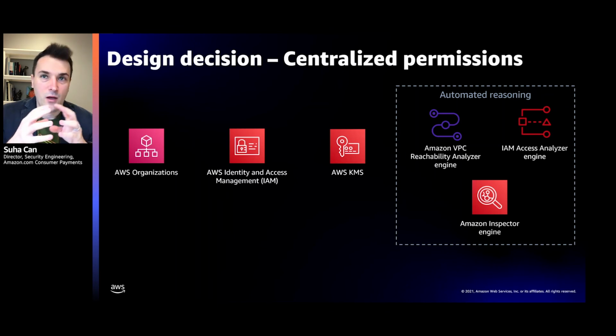This led to a very large number of identity policies, resource policies, service control policies, VPC endpoint policies, and security groups, access control lists. It really turned out to be tens of thousands of lines of these policies. And while they are managed by a dedicated team, and each change to them goes through a deployment pipeline, it's just too large a number for any human to really wrap their head around.